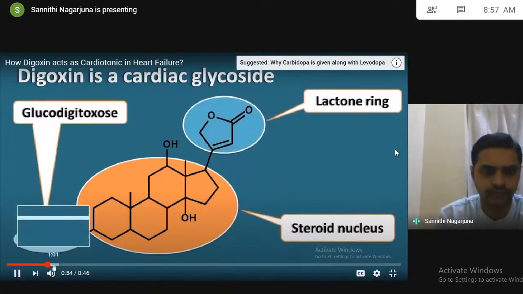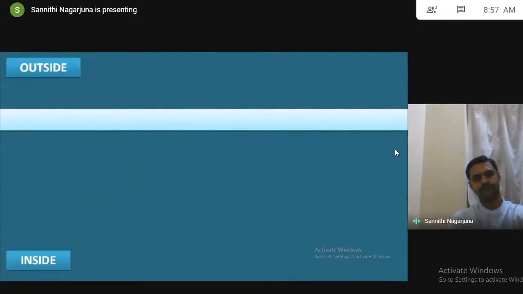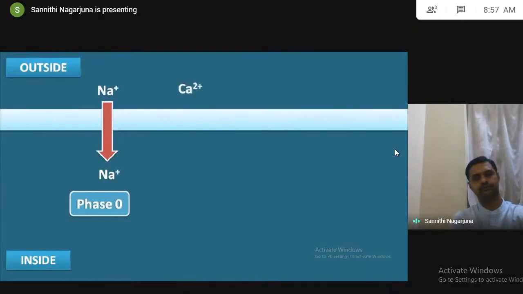This is the outside of this membrane and this is the inside of this membrane. During the action potential generation, sodium is going to enter into the membrane, where it causes a depolarization of these cardiac cells. So this phase we call phase 0. And phase 0 is followed by again the entry of calcium into the membrane, which is actually responsible for the force of contraction of the heart.